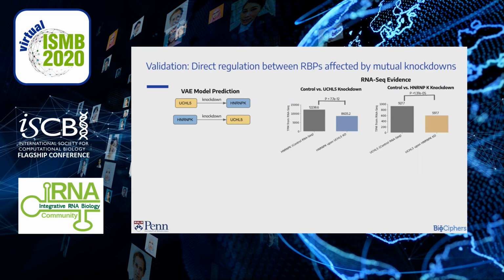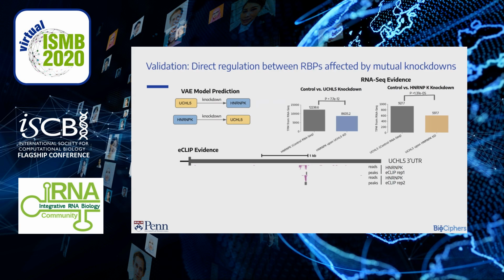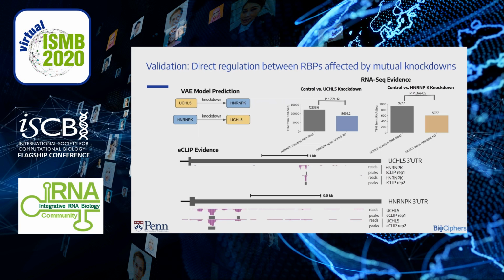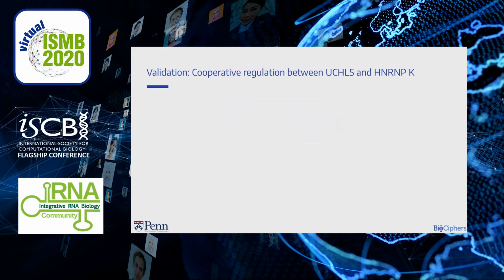We then think that these two RBPs are directly regulating each other through binding in the 3' UTR. And in line with that, we found eCLIP peaks for HNRNPK binding in the 3' UTR of the UCHL5 gene, and found eCLIP peaks for UCHL5 binding in the 3' UTR of the HNRNPK gene.